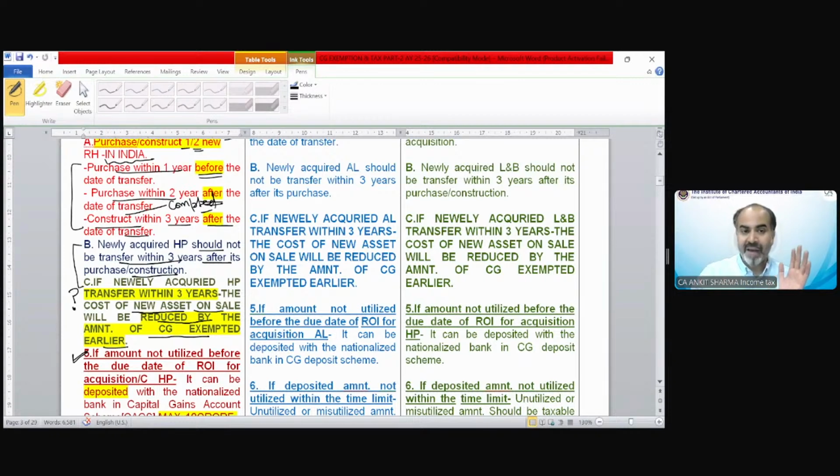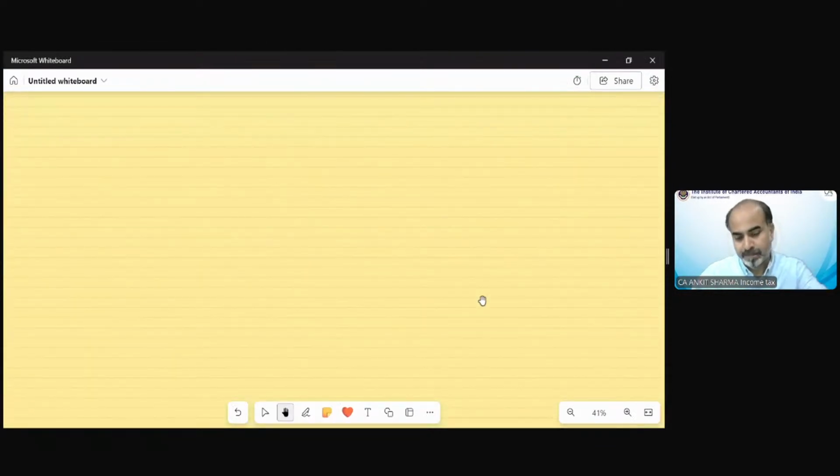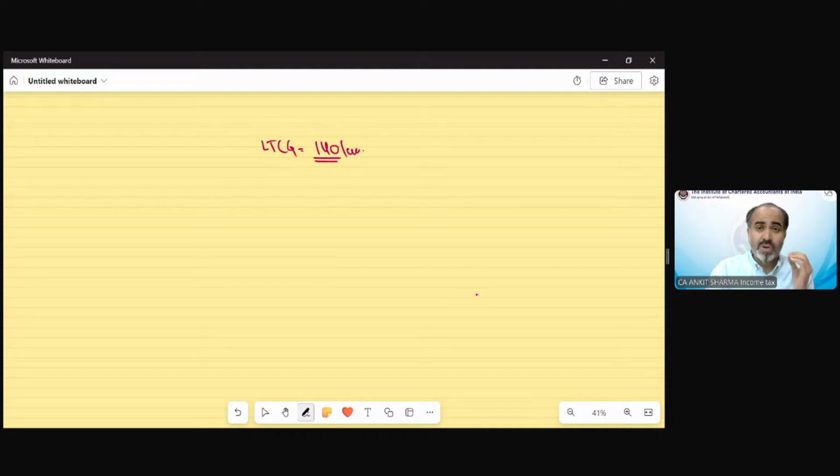Because now point number 5 and 6 will solve the mystery of how you can claim the exemption for your future investment in assessment year 25-26. Okay, now this is very interesting. Suppose there is a long-term capital gain of 140 lakh and the assessee wants exemption.